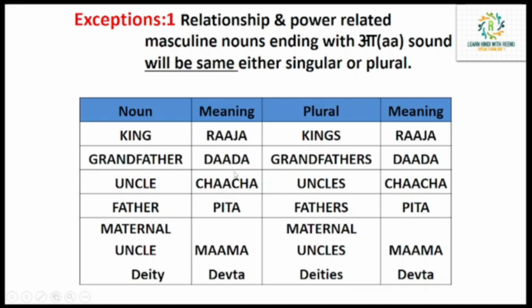Uncle is chacha, again a relationship noun. So chacha will also be chacha either singular or plural. These end with a, chacha, but we are not changing them in plural. Father, pita, pitaji. Maternal uncle is mama, either singular or plural. So we can say mama ji, either singular or plural. Deity is devta, again a power-related masculine noun. So we saw rule first, rule second, and exception first.